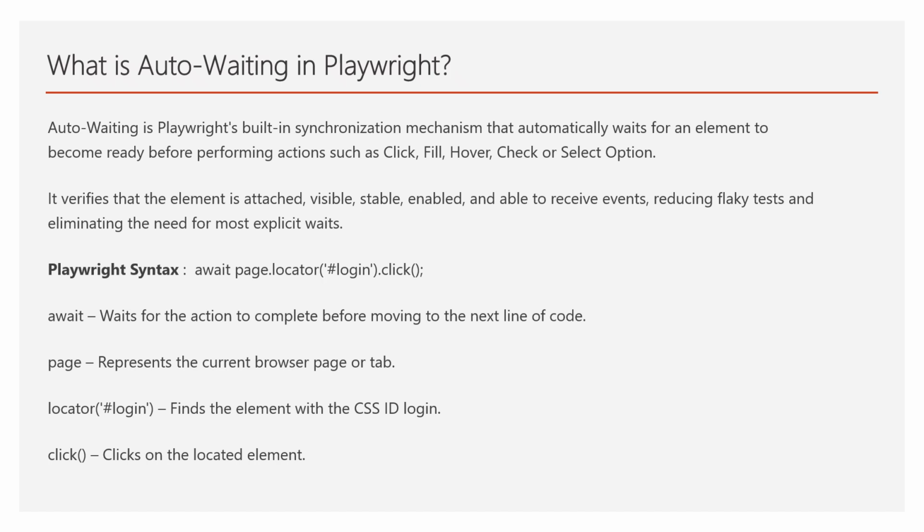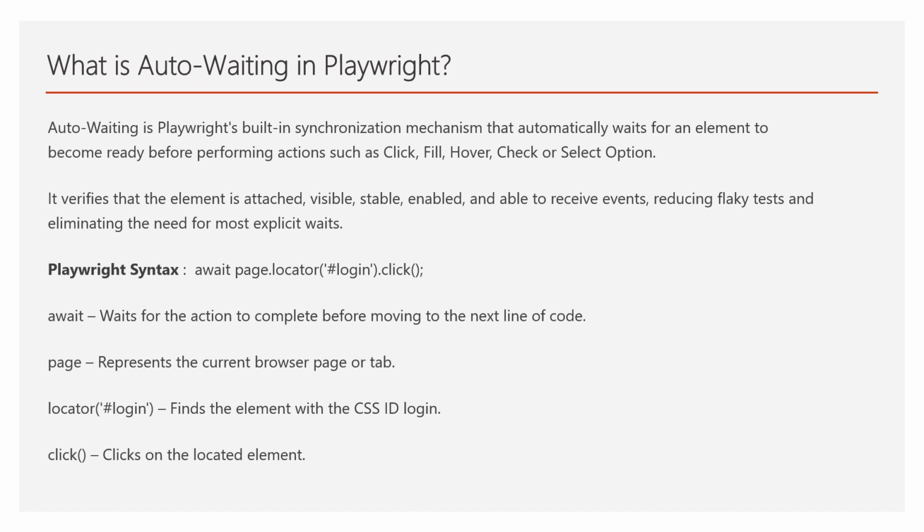Then it checks that the element is stable and not moving because of animations. It also verifies that the element is enabled and not disabled. Finally, it ensures nothing is covering the element so it can receive the click. Only after all these conditions are satisfied does Playwright execute the action.